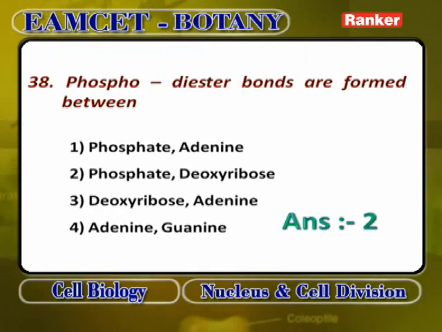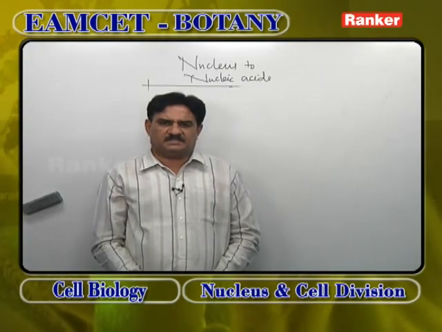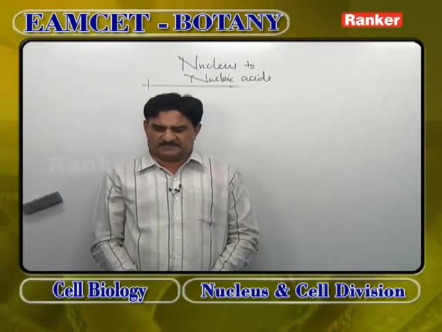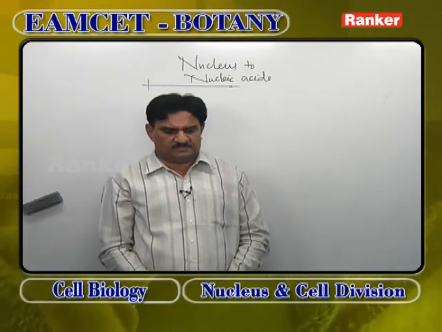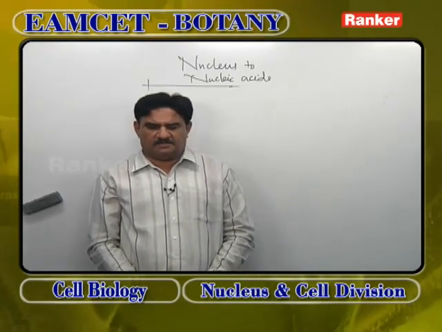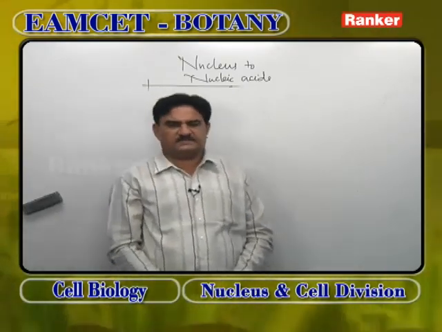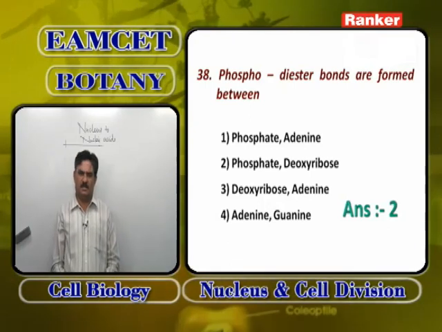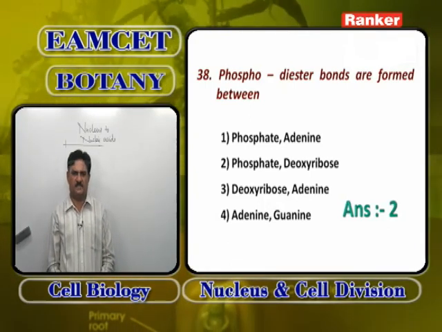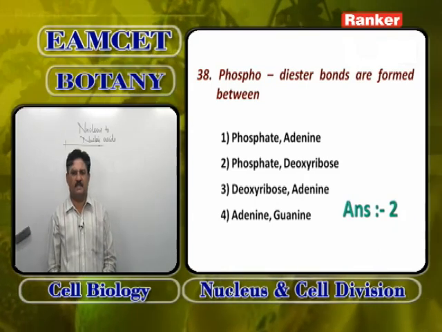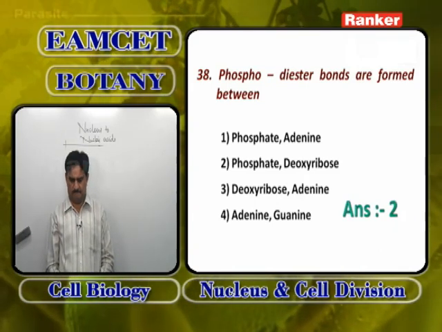Phosphodiester bonds are formed between, previously we discussed, sugar and phosphate forms the backbones of DNA. The backbones of DNA are connected by phosphodiester bonds, not phosphate and adenine, not deoxyribose and adenine, not adenine and guanine. In between adenine and guanine, hydrogen bonds are present. So answer is phosphate and deoxyribose. Deoxyribose sugar and phosphate always show phosphodiester bonds.